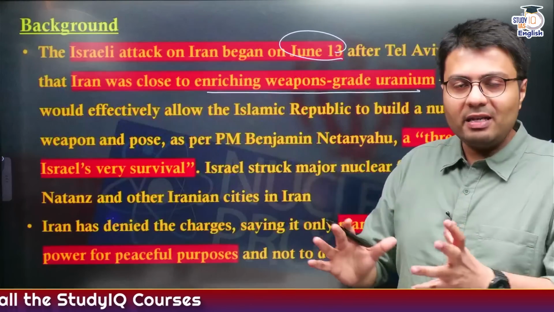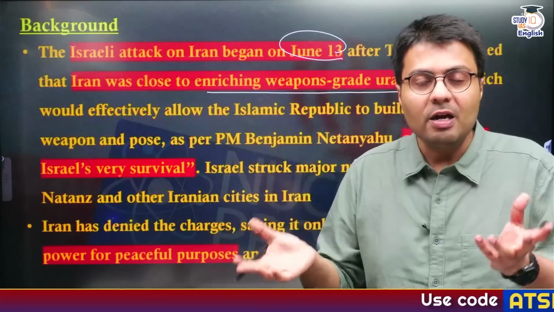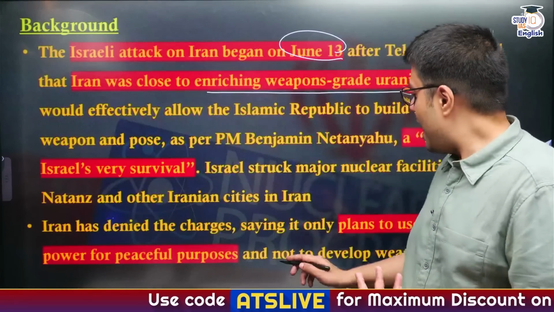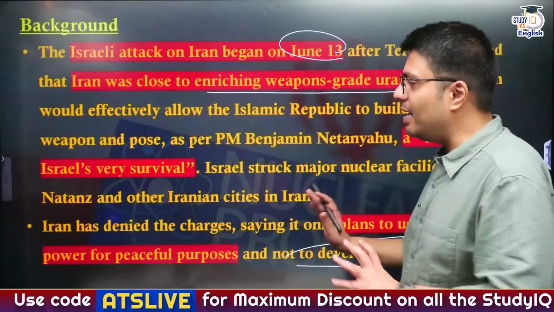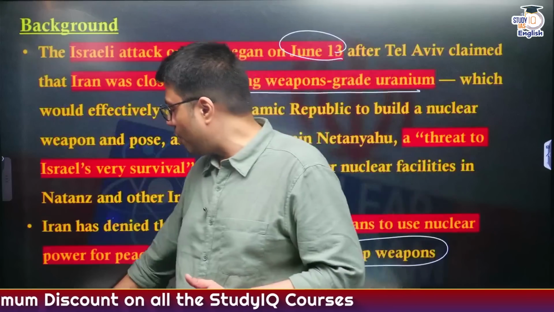Now, Iran has denied the charges that it is making nuclear weapons. Rather, it says it is using nuclear technology for peaceful purposes, that is, to generate electricity, and it is not developing weapons. So these are the two reasons both of the parties have given on this conflict.